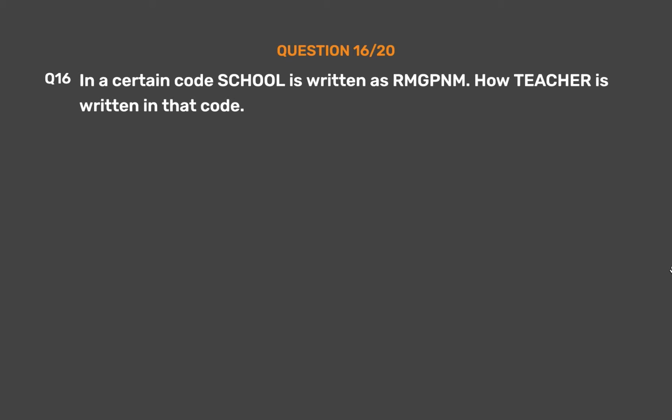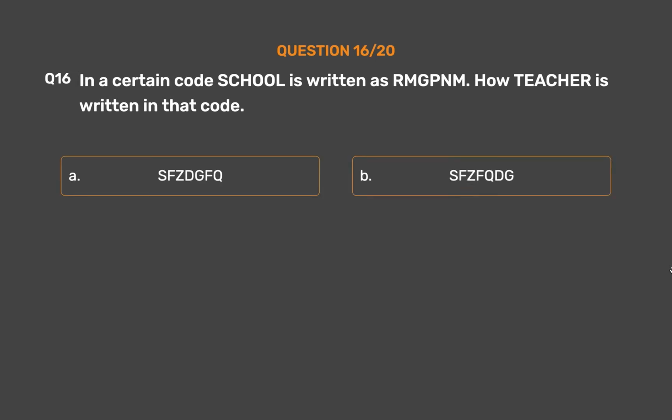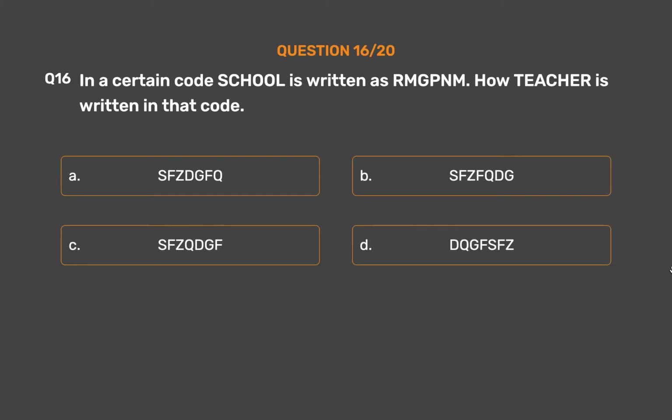Question number 16. In a certain code school is written as RMGPNM. How is teacher written in that code? Option A. SFZDGFQ. Option B. SFZFQDG. Option C. SFZQDGF. Option D. DQGFSFZ. Option E. None of these.